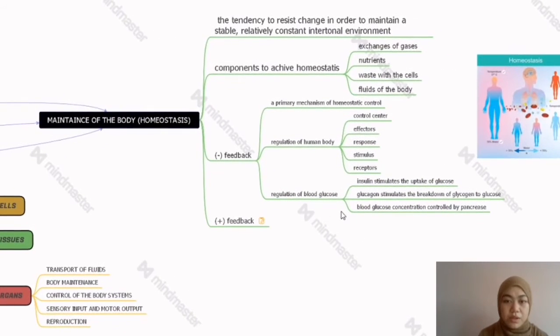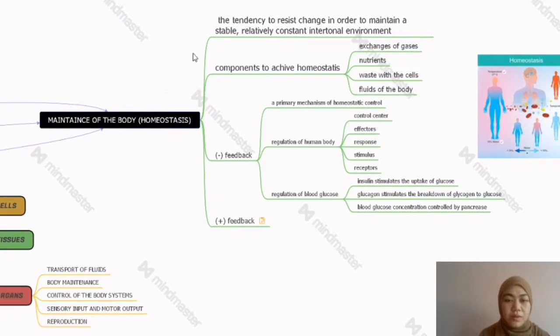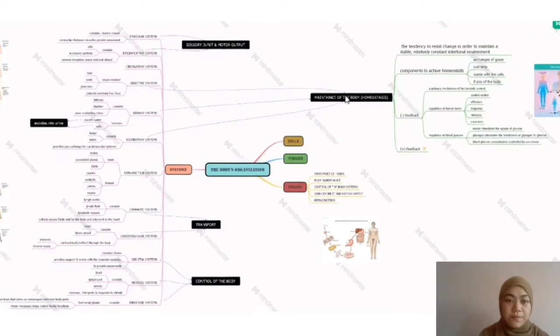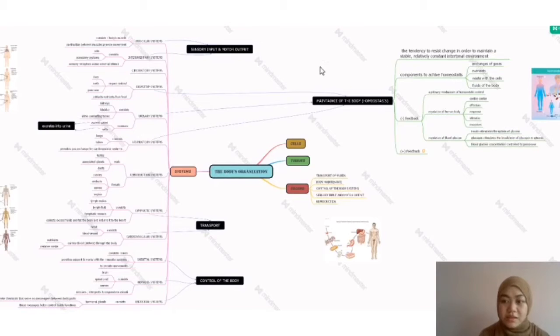At the right side, I state about homeostasis, which is also important in body organization. I state the definition, the function, and the negative and positive feedback, in a simple way. I also give information about organs, like organs functioning in transport of fluids, body maintenance, control of the body system, and so on. I think this mind map is simple and easy to understand for students to do revision for their final exam, or anytime they want to refresh about body organization.